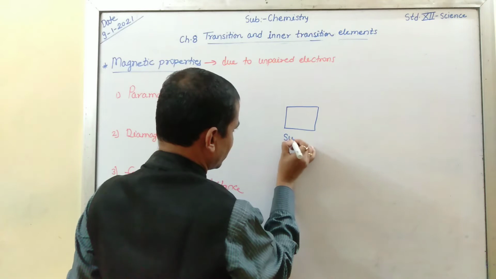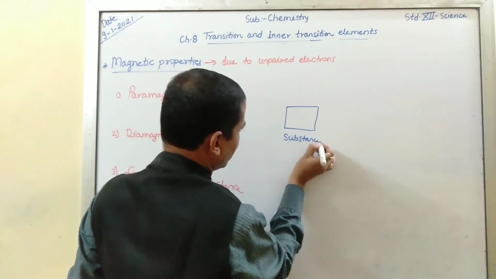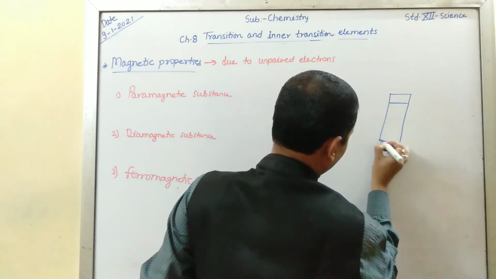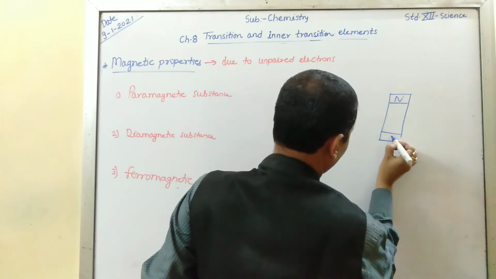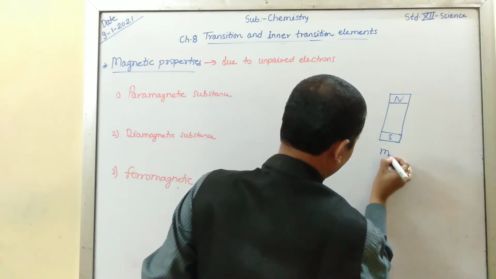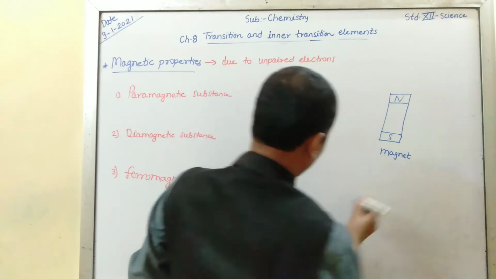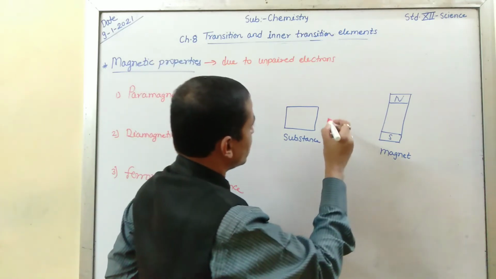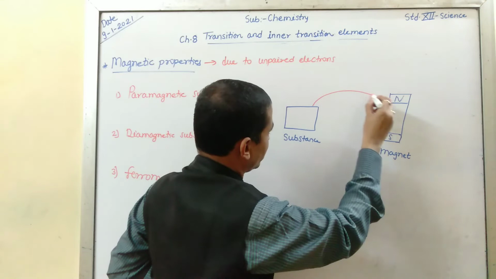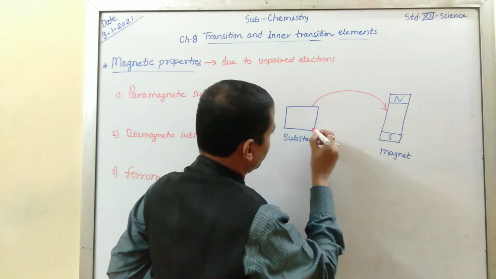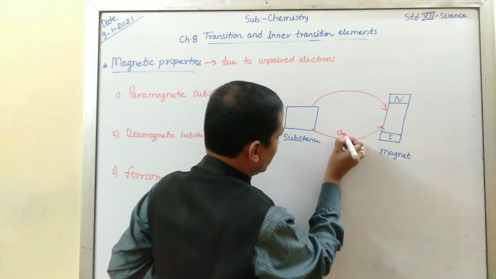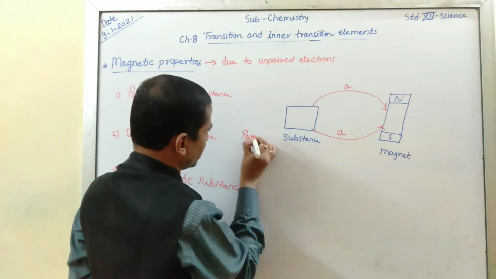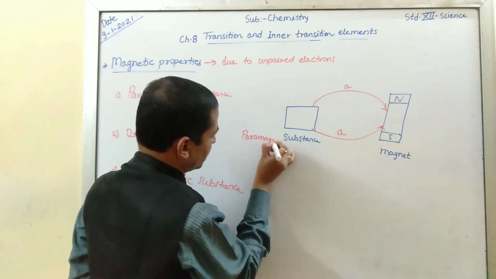This is a substance. This is a magnet. North pole, south pole. When a magnetic field is applied to the substance, and then if the substance is attracted towards the magnet, A for attraction, then that substance is what? Paramagnetic substance.